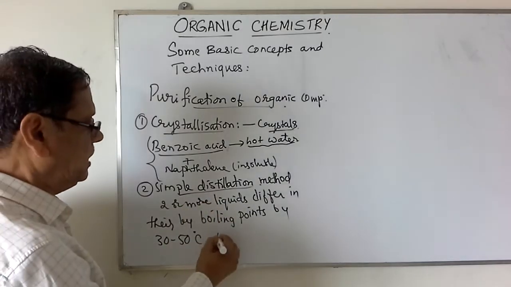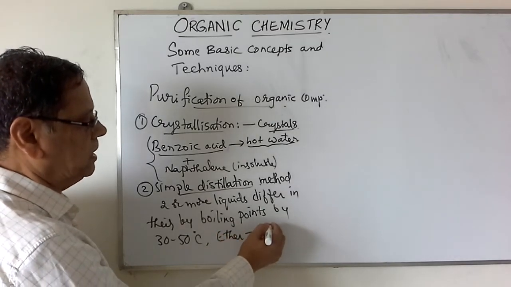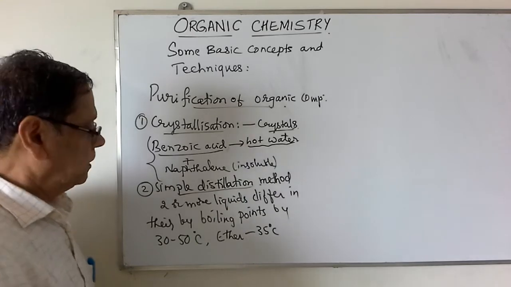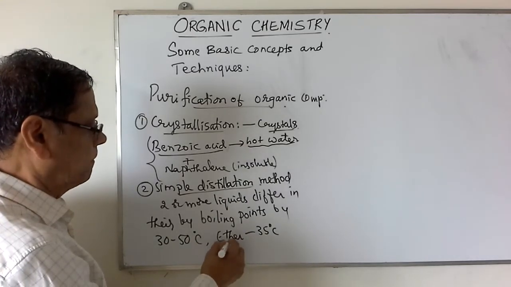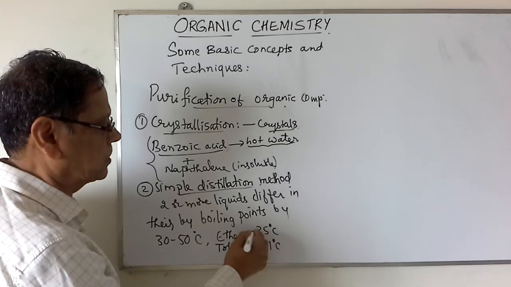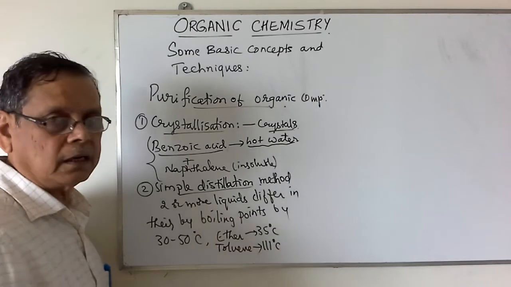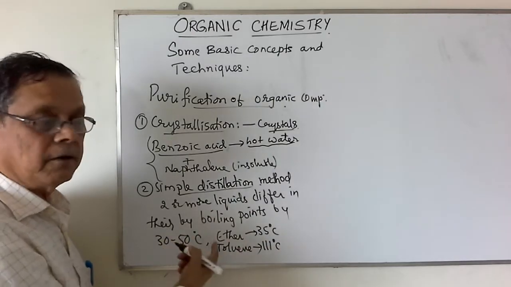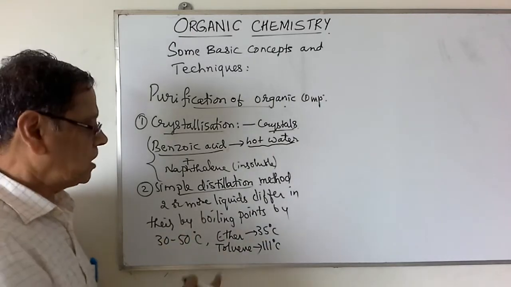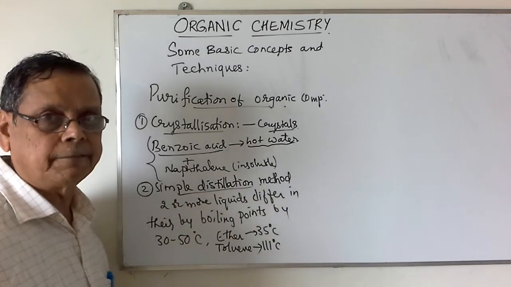Suppose you consider this ether. Ether boils at about 35 degrees Celsius. Then we have this toluene. If the toluene is considered, it is boiling at 111 degrees Celsius. The boiling points of ether and toluene differ by more than 50 degrees Celsius. So such liquids can be separated by using simple distillation method.